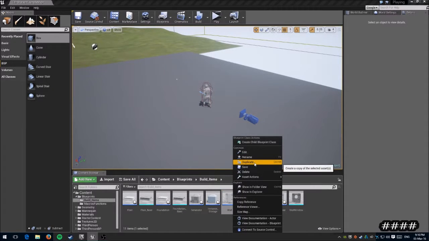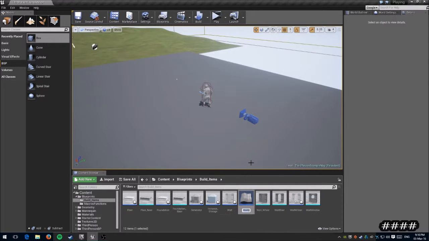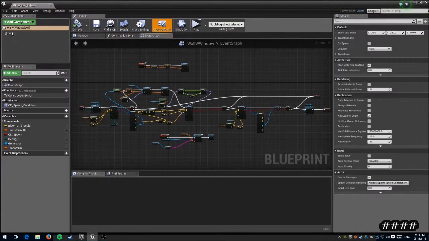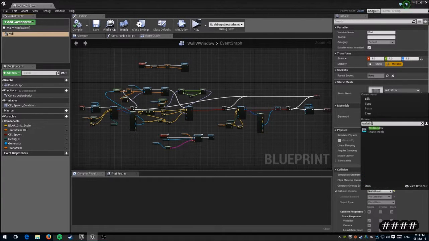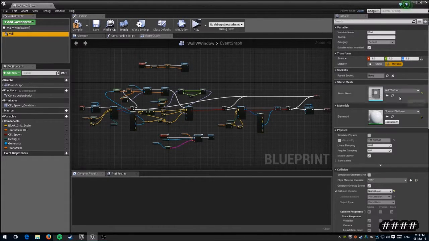duplicate its parent. I will eventually make it a parent and then create a child blueprint. But you duplicate it and then you call it something as a sort of an example. You then open this up and you change the static mesh to the required one, like so. You also change the actual name of the static mesh to window,